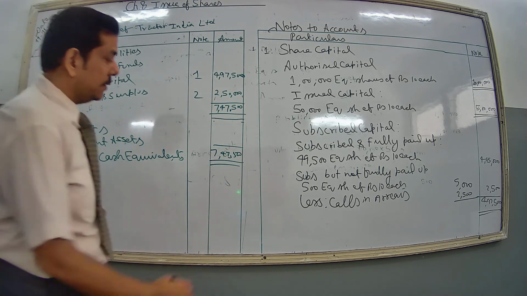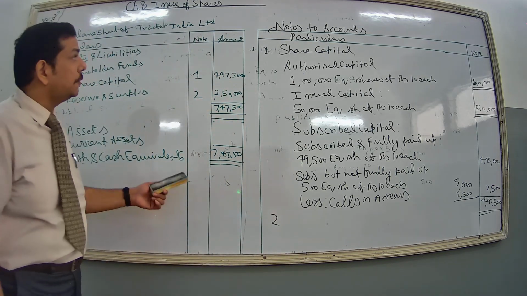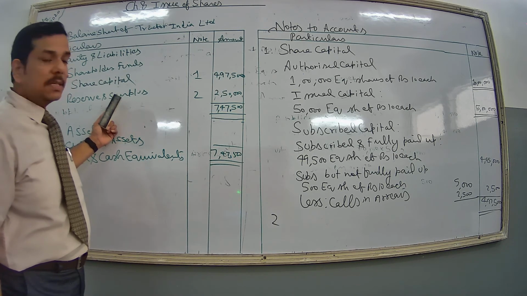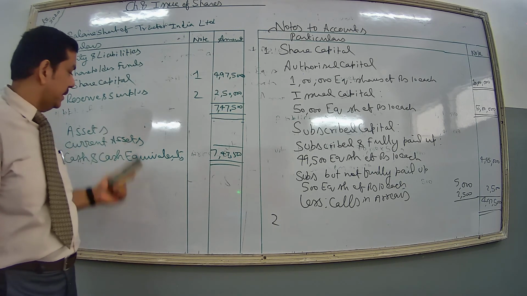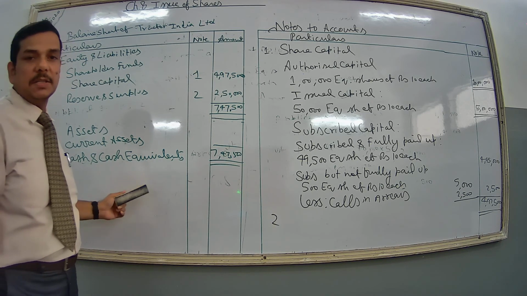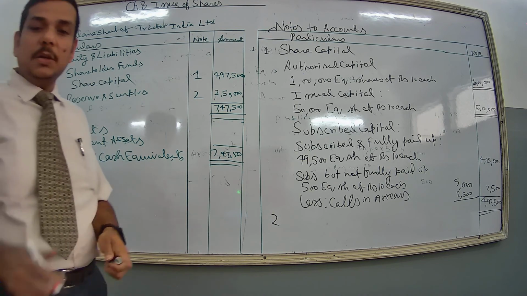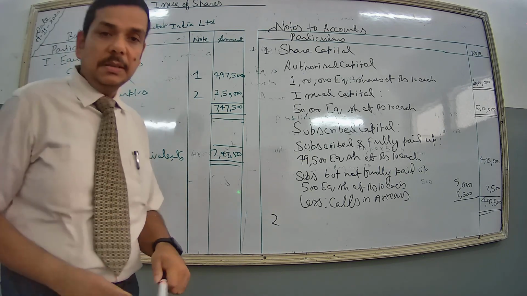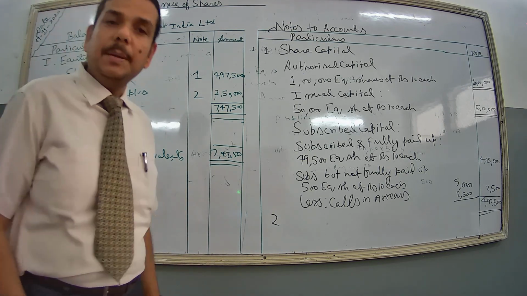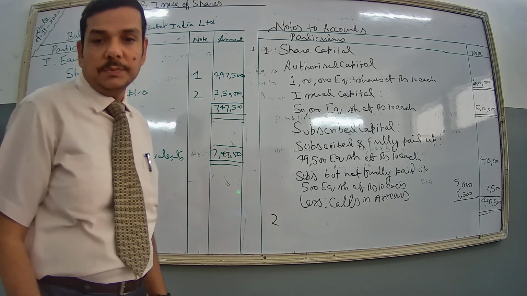Now note number 2 you can make for reserves and surplus, so you can write securities premium reserve, and in the third note you can prepare for the current asset, and you will write cash at bank. So I hope this is clear too. Please solve more and more numericals to have a better understanding of the concept of issue of shares at premium, and WhatsApp me your doubts. Also WhatsApp me the solution done by you. Thank you.